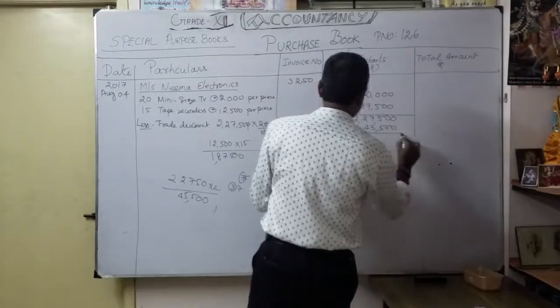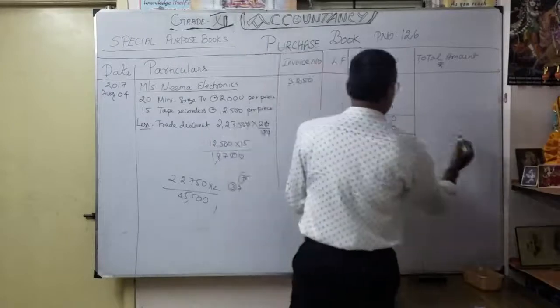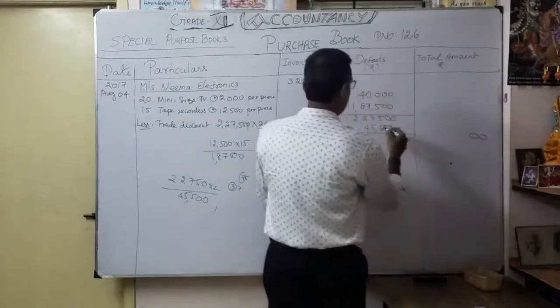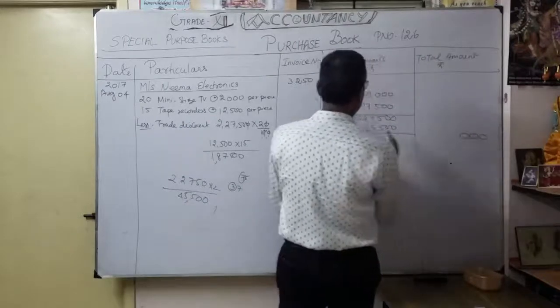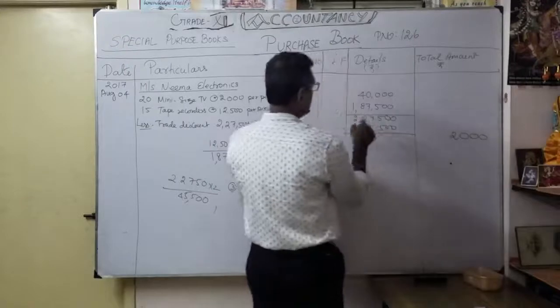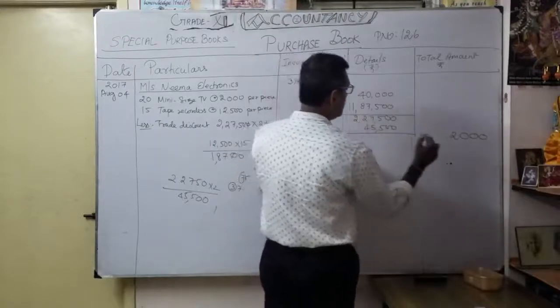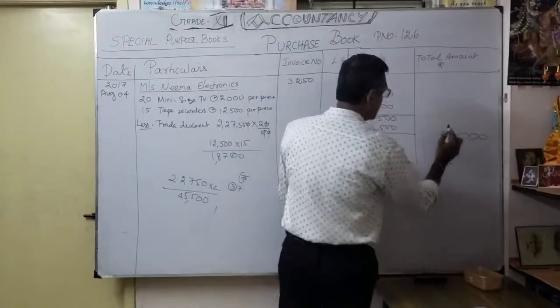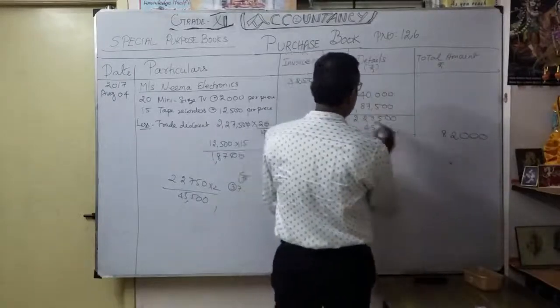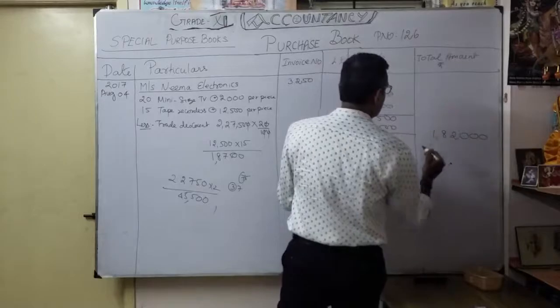So you are going to deduct it in the outer column. How? See here 0, so 0, 5, 5, 0, thereafter 7 minus 5, 2. So here we consider 12 minus 4, 8. So balance 1. So 1,82,000.